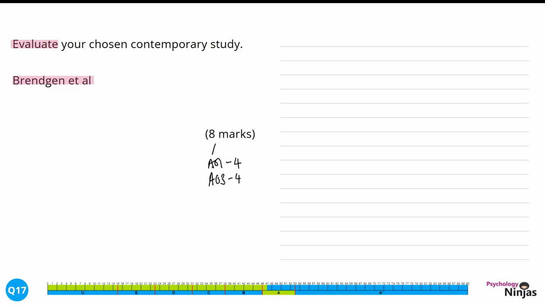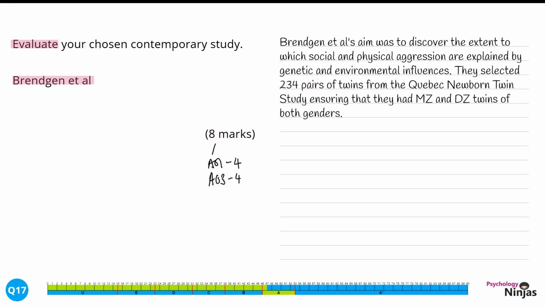We're going to start by explaining the aim and sample. Brendgen et al.'s aim was to discover the extent to which social and physical aggression are influenced by genetic and environmental influences. They selected 234 pairs of twins from the Quebec newborn twin study, ensuring that they had monozygotic and dizygotic twins of both genders.